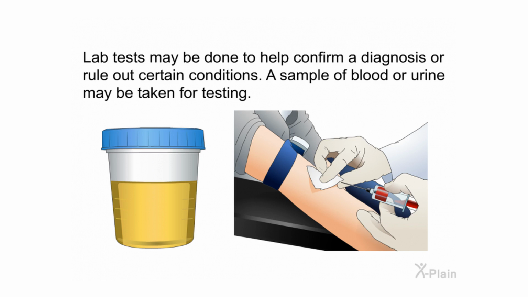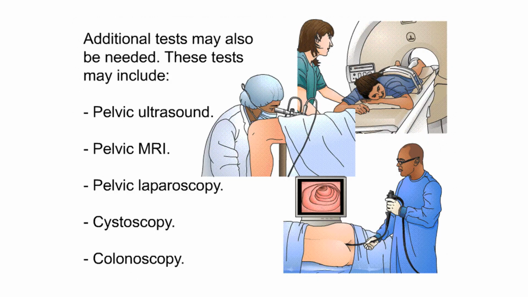Lab tests may be done to help confirm a diagnosis or rule out certain conditions. A sample of blood or urine may be taken for testing. Additional tests may also be needed. These tests may include pelvic ultrasound, pelvic MRI, pelvic laparoscopy, cystoscopy, colonoscopy.